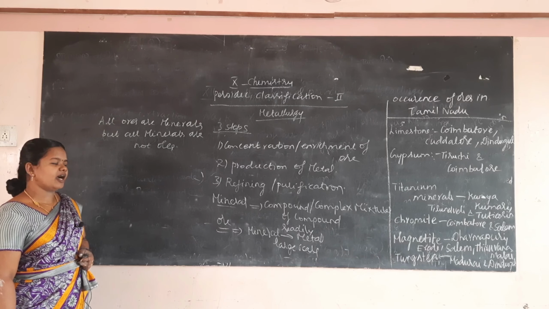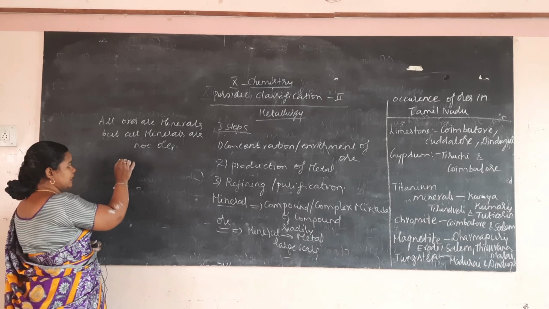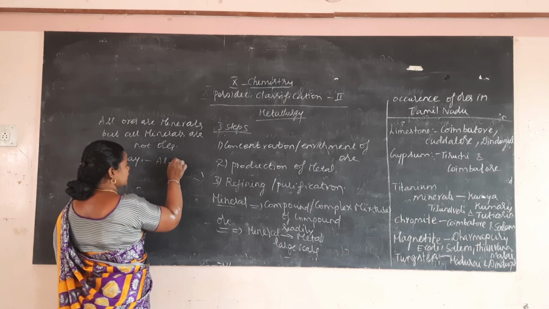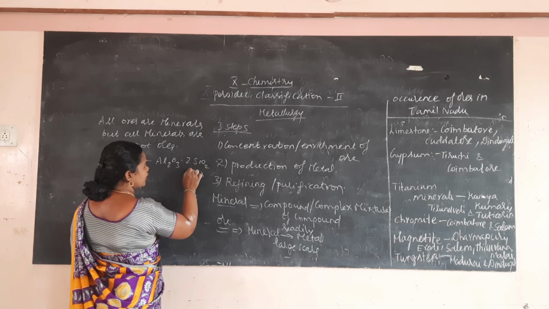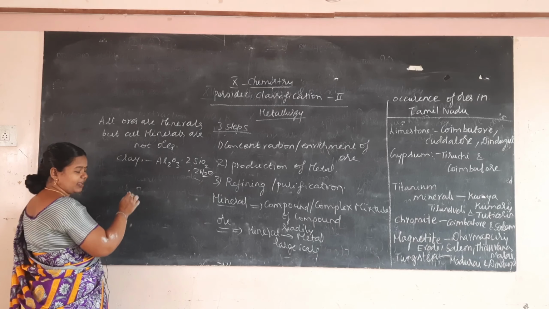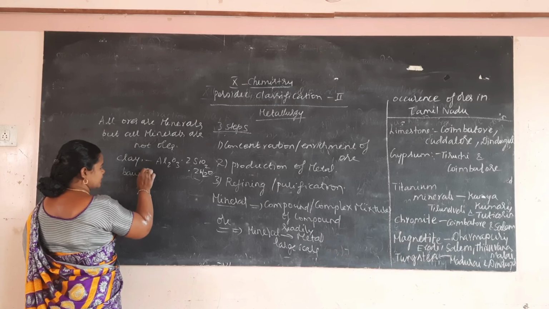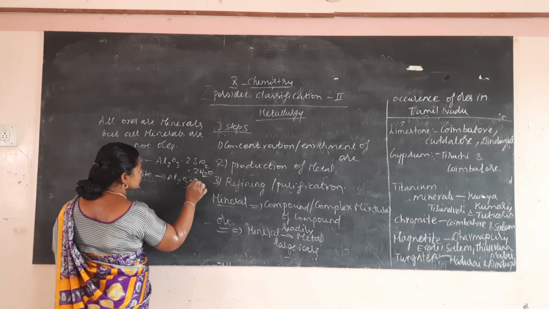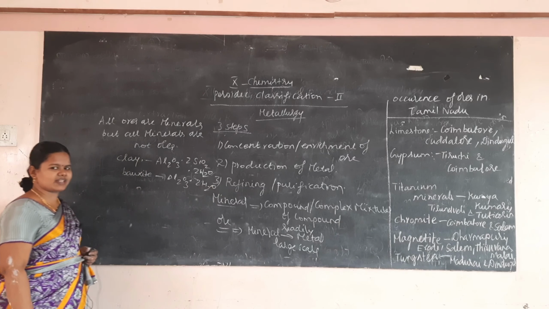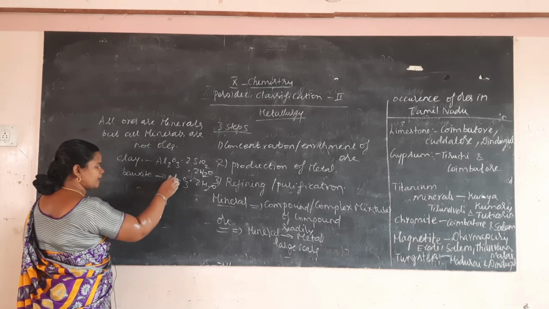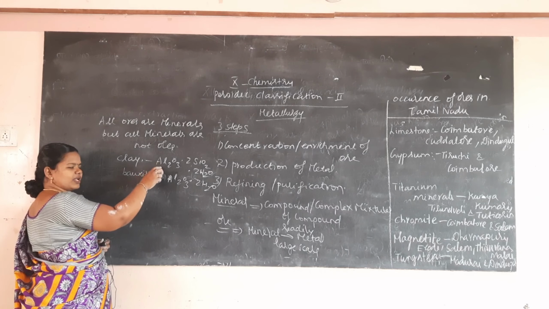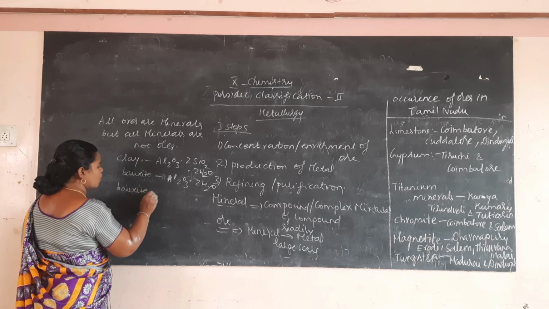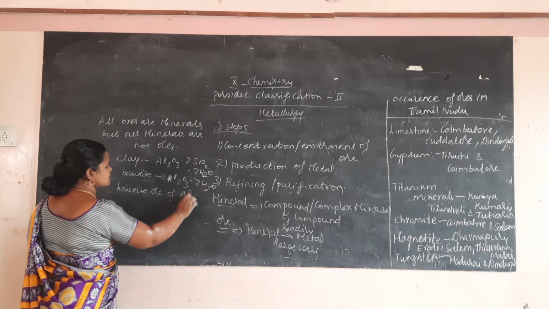For that I am going to give an example, that is clay. Clay is Al2O3 into 2SiO2 into 2H2O. Then bauxite, which is Al2O3 into 2H2O. Now we can extract aluminium on a large scale from bauxite and not from clay. So bauxite is an ore of aluminium, whereas clay is a mineral.